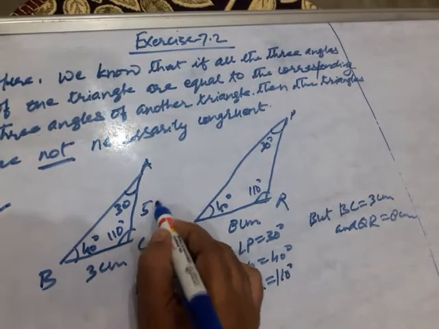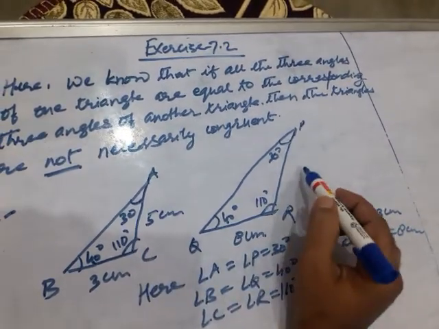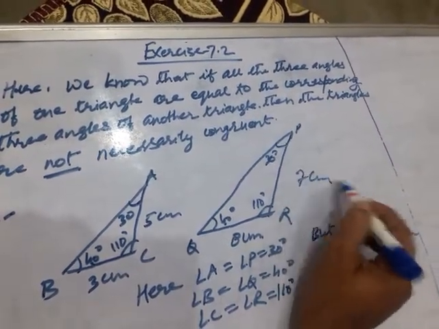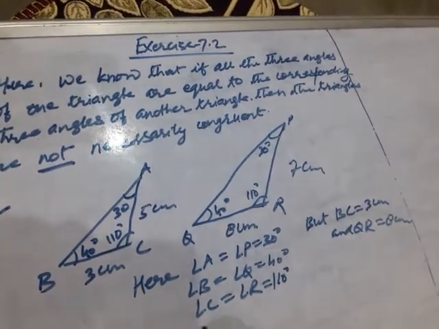Also AC equal to 5 centimeter, and PR equal to 7 centimeter.